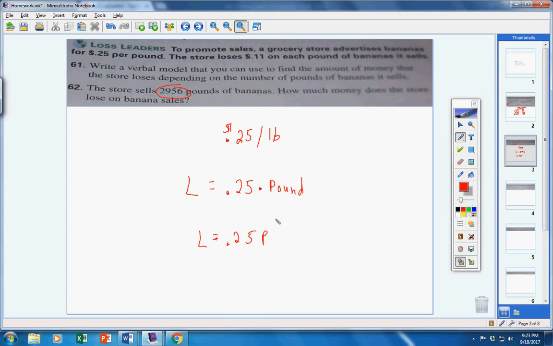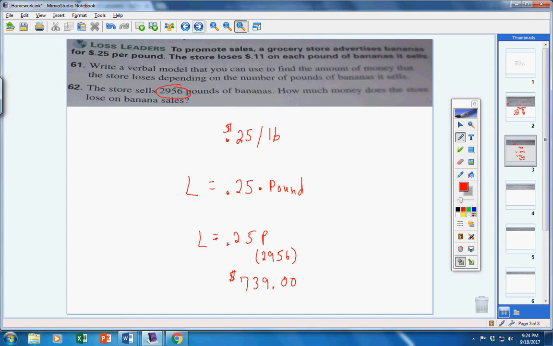How much money did they lose? Well, right here for P, substitute 2,956. Let me grab my calculator real quick here. 2,956 times 0.25. They lost $7... No, I'm sorry, $739. Okay, $739. Okay, so we're just practicing multiplying and writing models.